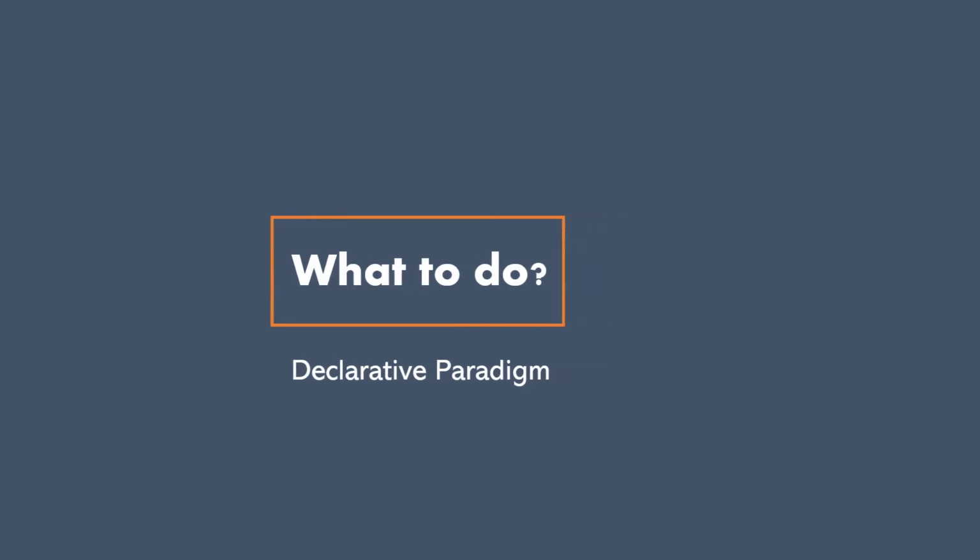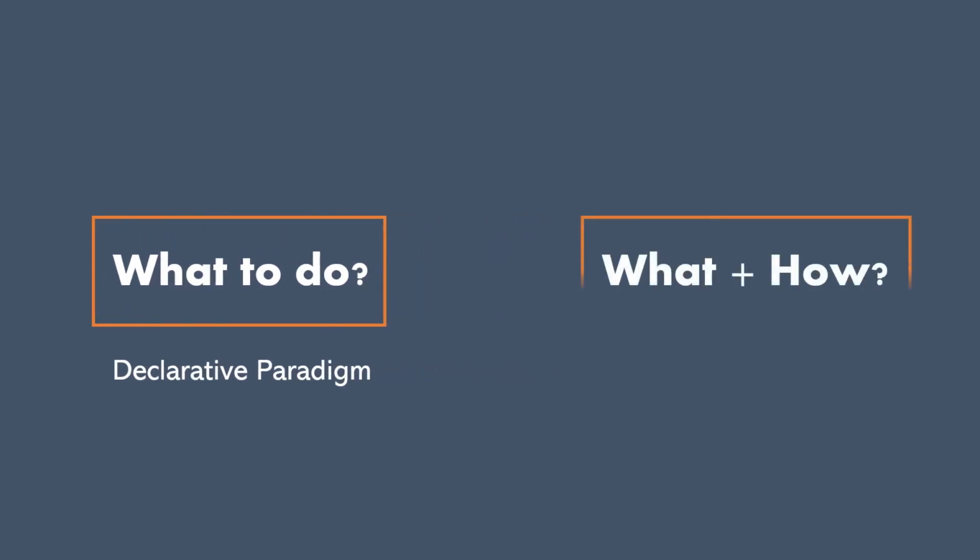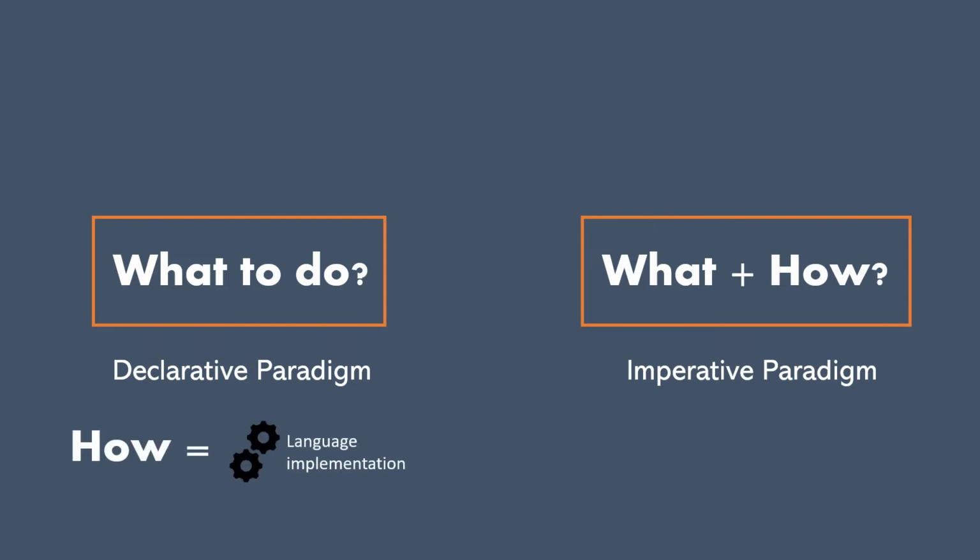But if we mention what to do plus how to do it, then it is called an imperative paradigm. Declarative contains the what part only, but imperative contains the what plus how part. Now, in case of declarative, the how part is left to the language implementation. Language internally will process the what query that we have given.